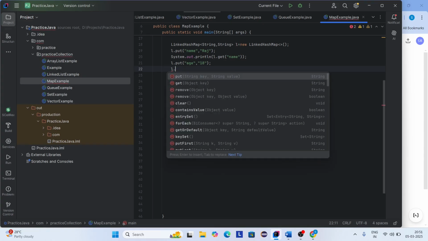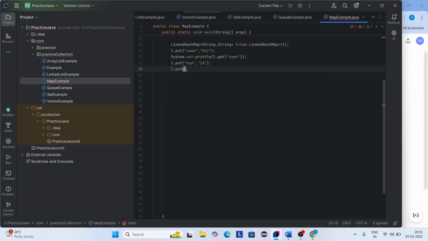L dot put. So here key is city, value is New York. Okay, now I'm printing the key and value pairs. Now I'm printing the age key and value pair. So here I'm giving the key name as age. Again I want to print the city key value pair. So here I change the name to city.